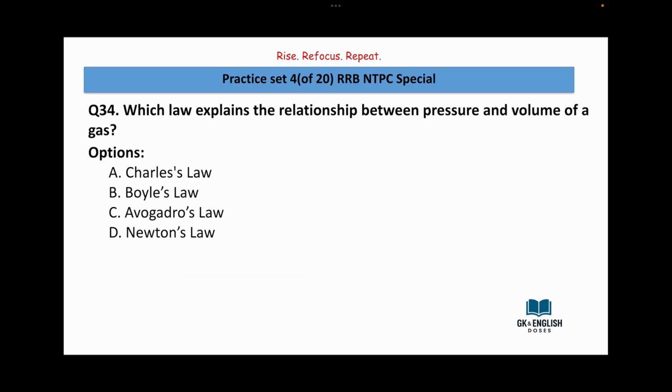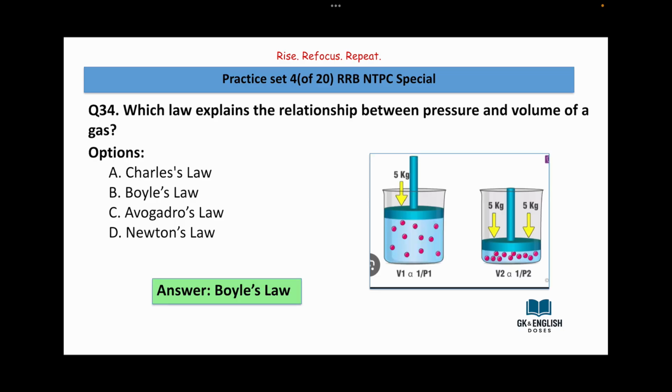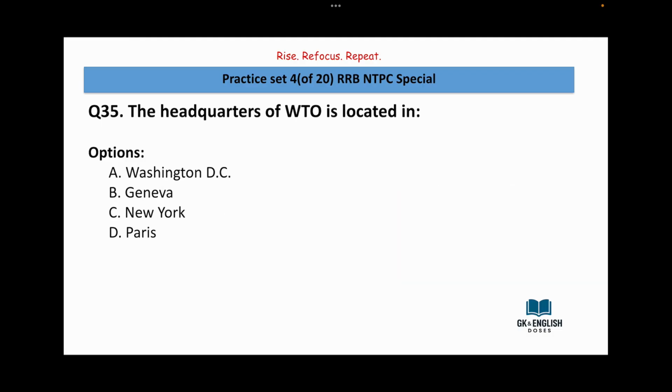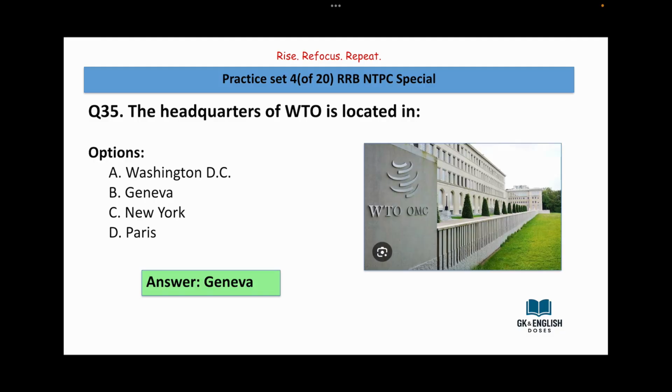Which law explains the relationship between pressure and volume of a gas? Charles' law, Boyle's law, Avogadro's law, Newton's law. Answer is Boyle's law. The headquarters of the WTO is located in Washington DC, Geneva, New York, Paris. Answer is Geneva.